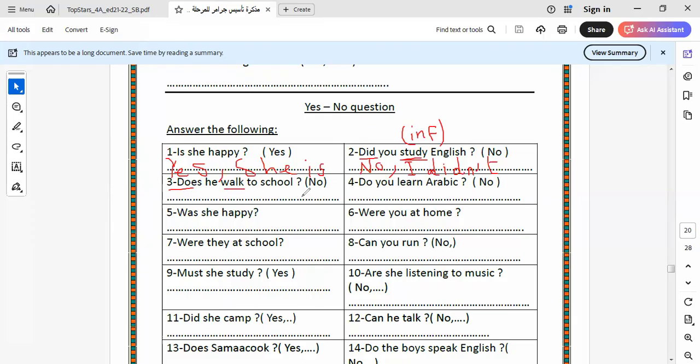Here it will be: does he walk to school? No, he doesn't. Do you learn Arabic? No, I don't.